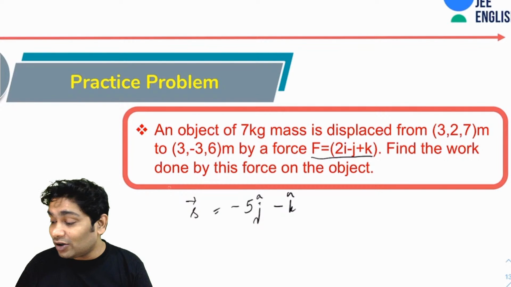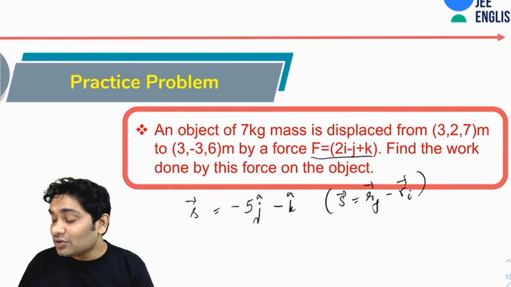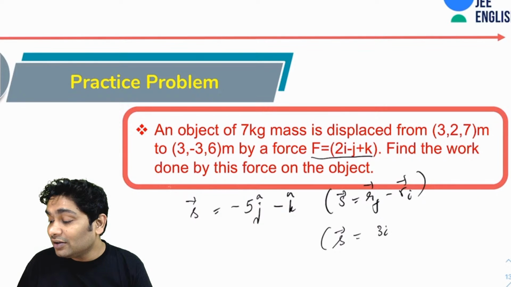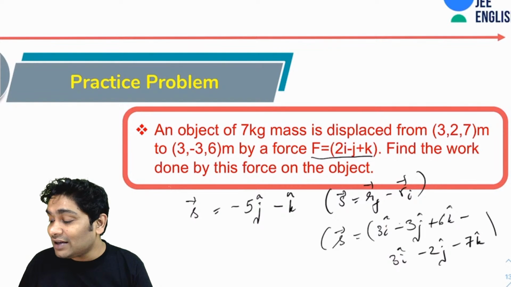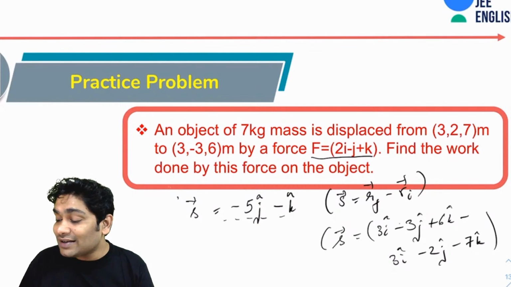How did I get this? I put in the final position. You should know that the displacement vector is the final position vector minus the initial position vector. So what will be the final position vector? The final position vector would be 3i cap minus 3j cap plus 6k cap. That will be the final position vector minus the initial position vector, which would be 3i cap minus 2j cap minus 7k cap. So that is how I am getting my S as this.